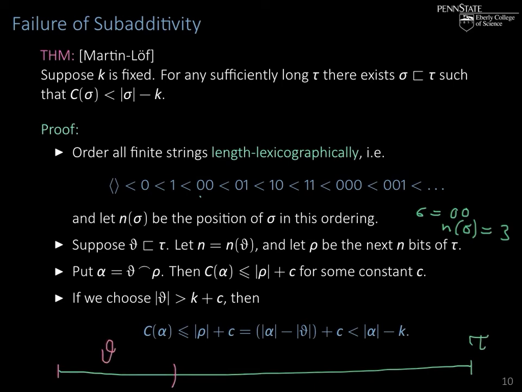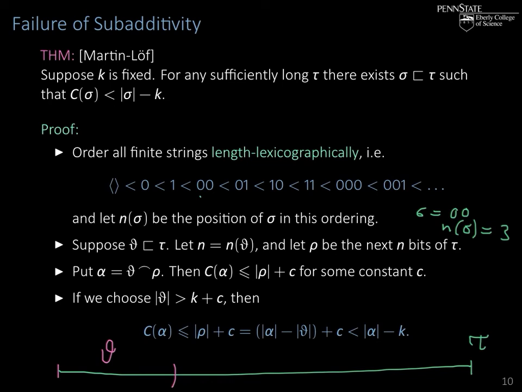Now comes the trick. This theta will have a place in this ordering because it's just a binary string. So let n be that position, n of theta, and let rho be the next n bits of tau.